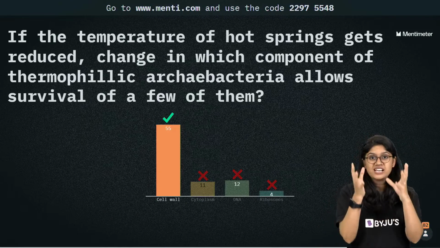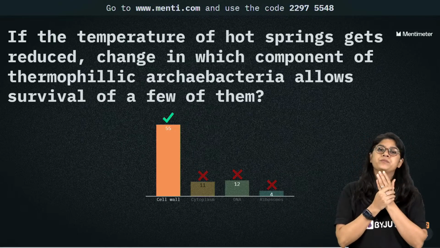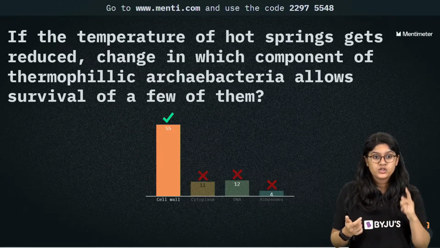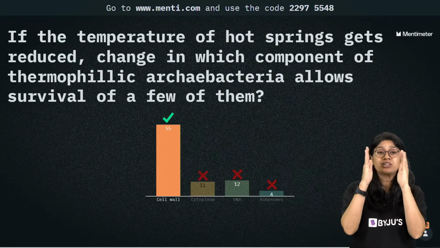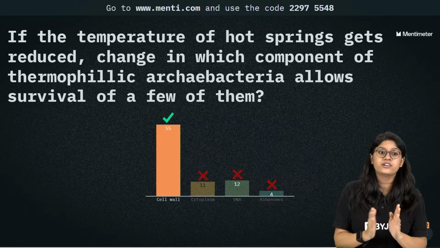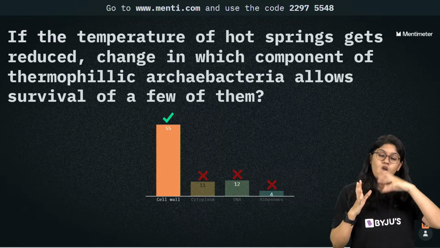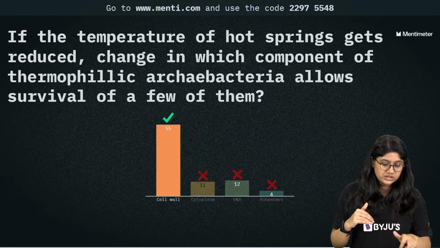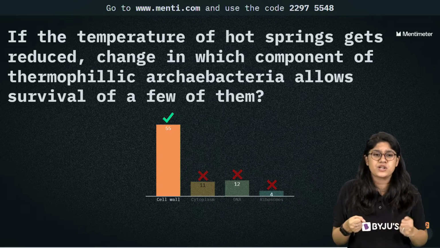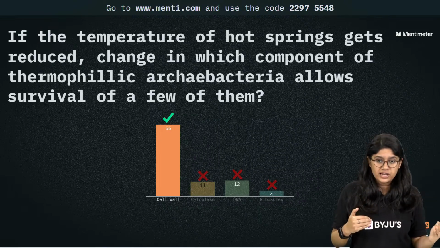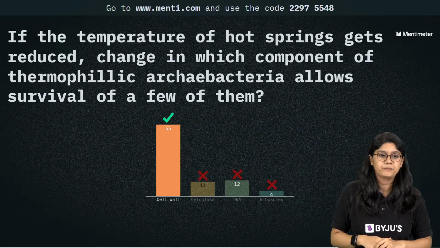When we talk about the cell wall, we know that it is rigid and non-living. So it will be acting as a protector, as a barrier. So even though the temperature in the hot spring is getting reduced, the thermophiles which are living in very extreme temperature will be able to survive because they have the cell wall with them. Okay?